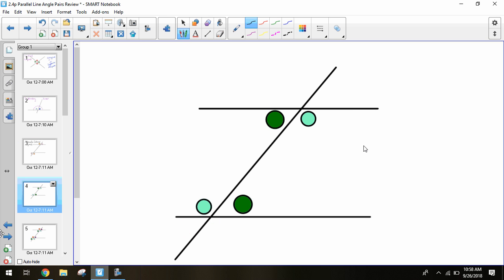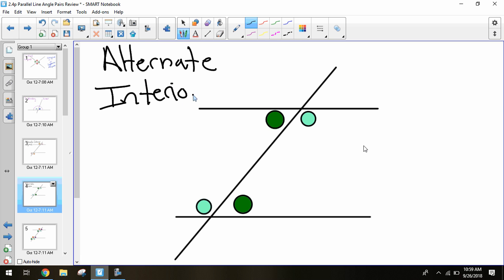What about these ones? Alternate interior. Once again, alternating sides of that transversal, but they're inside your parallel lines, so these are alternate interior angles. Now, our alternate interior angles, are these congruent or supplementary? They will also be congruent. Anytime you have that word alternate thrown in there for a name, you can assume it's going to be congruent angles.